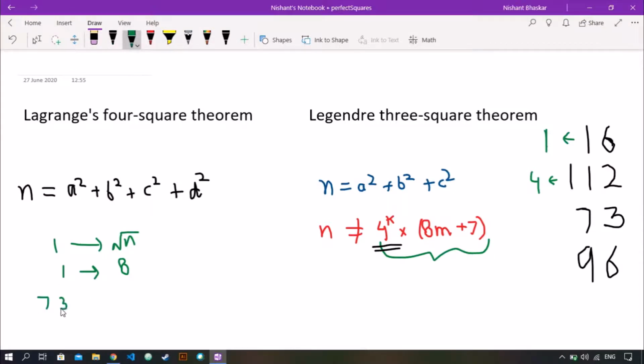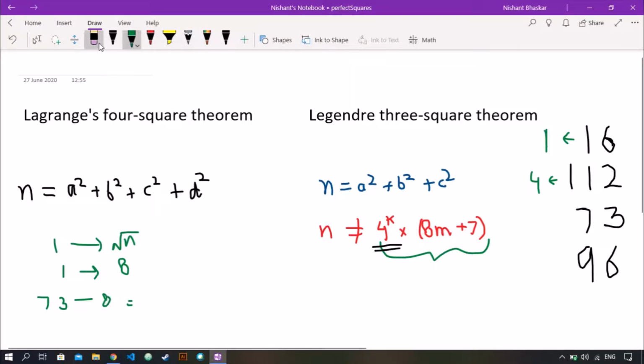So 73 minus 2 square, that is 4, is equal to 69. 69 again is not a perfect square. So we do this up to 8, and let's check for 7 also, that is 49, and 73 minus 49 is 24. 24 is not again a perfect square, so we do it for 8.